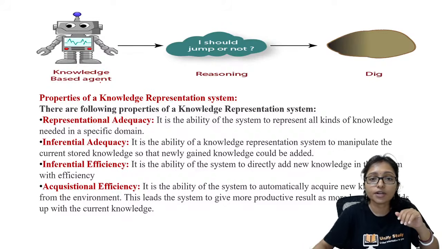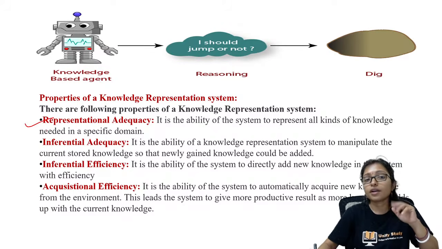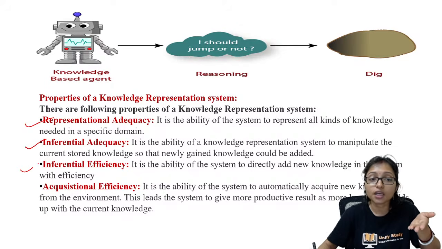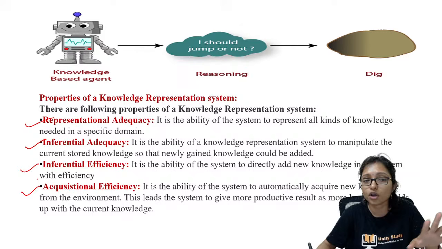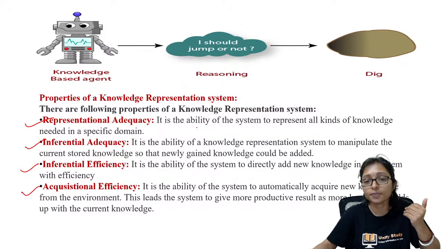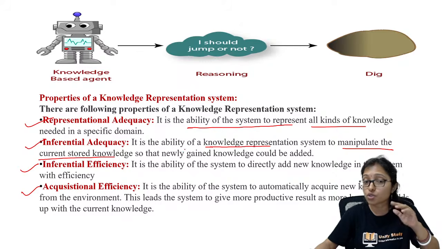Now here are the different types of knowledge representation, and there are properties: representational adequacy, inferential adequacy, inferential efficiency and acquisitional efficiency. These are the main properties of knowledge representation. Representational adequacy means the ability of the system to represent all kinds of knowledge. Inferential adequacy means the ability to manipulate the currently stored knowledge.